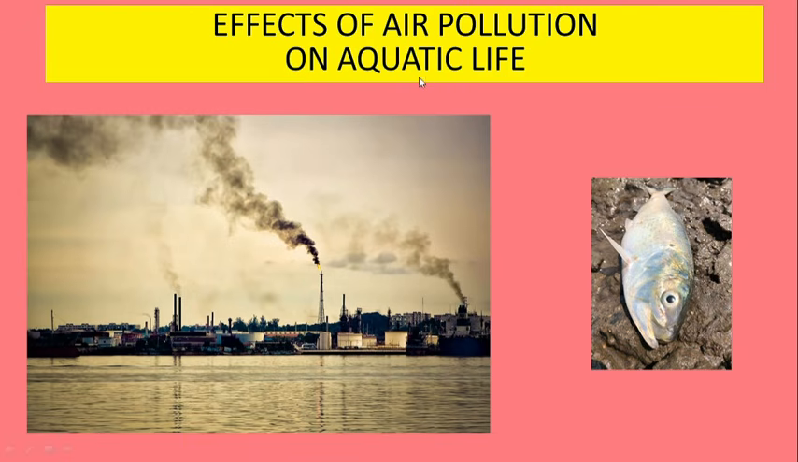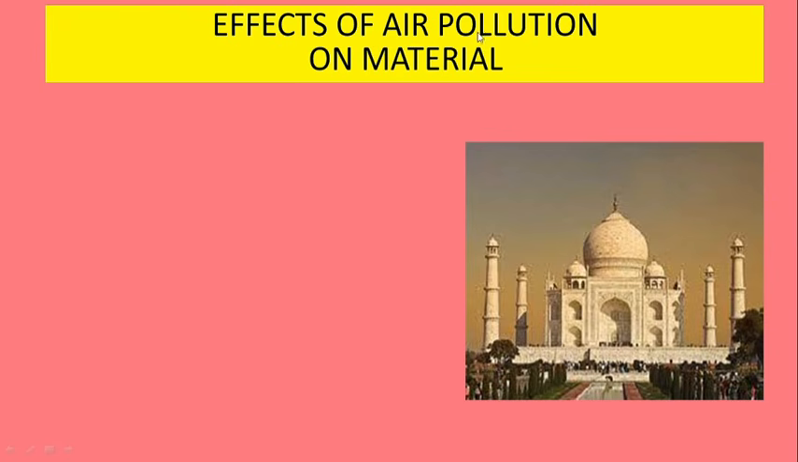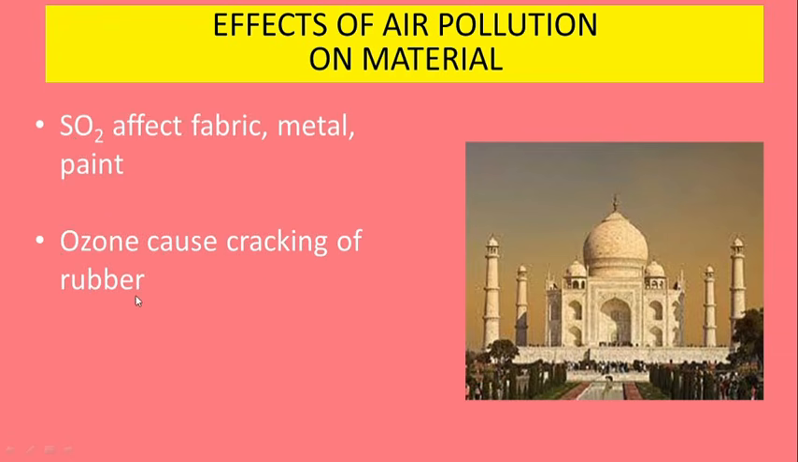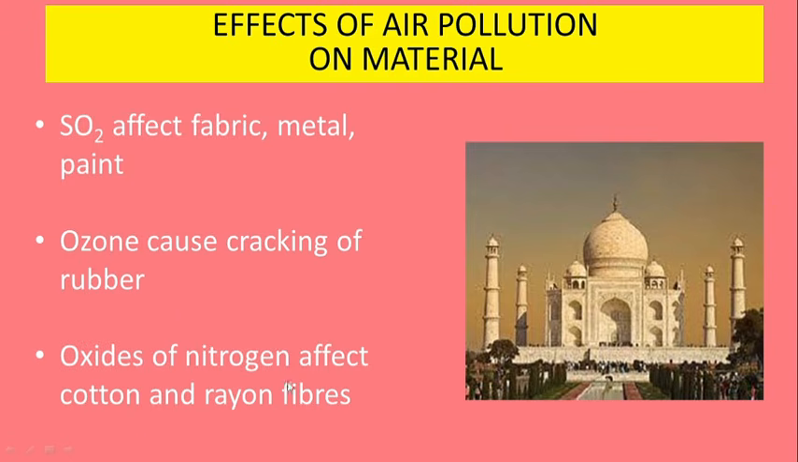Air pollution can also impact aquatic life because these air pollutants can mix with rainwater and can come down in lakes or river. In that scenario, fishes and other aquatic animals may also die. Air pollutants also cause impact on material. For example, our Taj Mahal had turned yellow in color because of acid rain. Apart from this, sulfur dioxide affects fabric, metal, paint. Ozone can cause cracking of rubber. Oxides of nitrogen can affect cotton and rayon fibers.